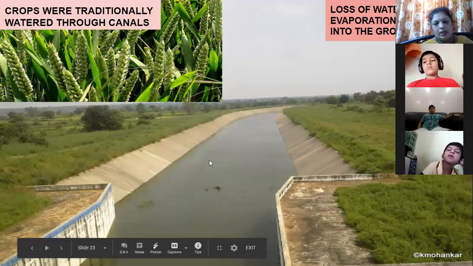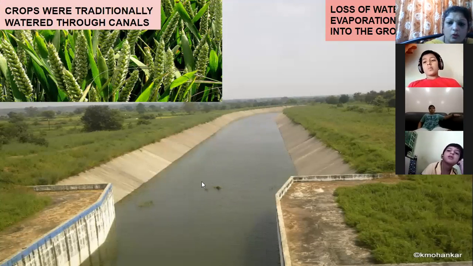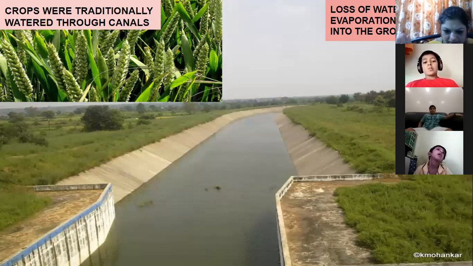Because of the rays of the sun falling on the canal water, the water is converted into water vapor, into steam. So half of the water is gone because of the steam. Some water is also absorbed into the ground, seepage of water into the ground. So what is happening? Two ways: becoming steam, that is water vapor, and some water being absorbed.